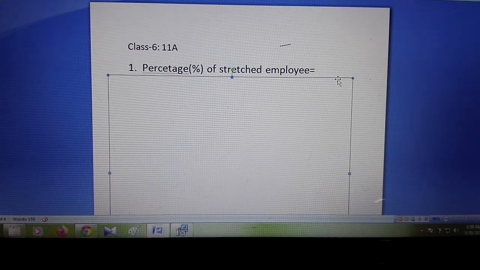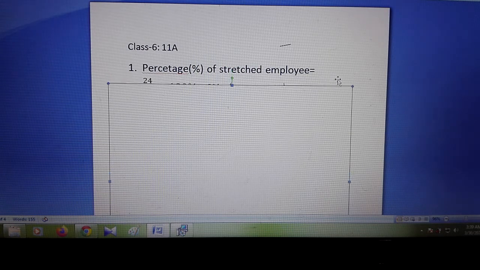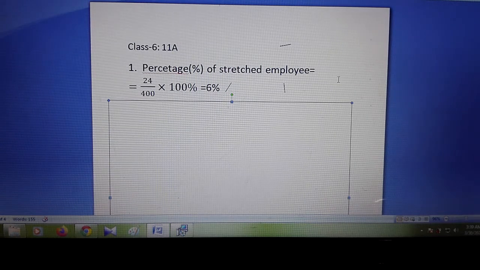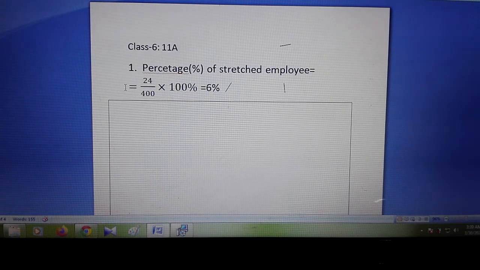Okay, so my dear students, what did I say? 24 students out of 400. So that's why it will be 24 divided by 400.